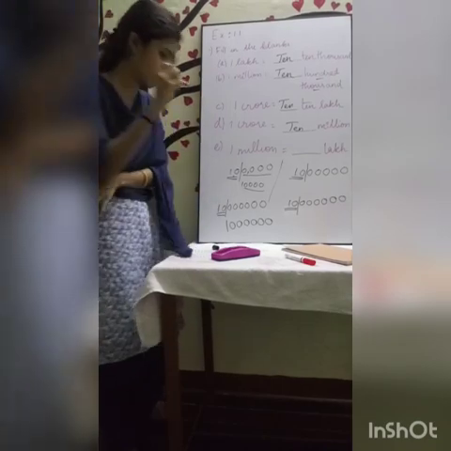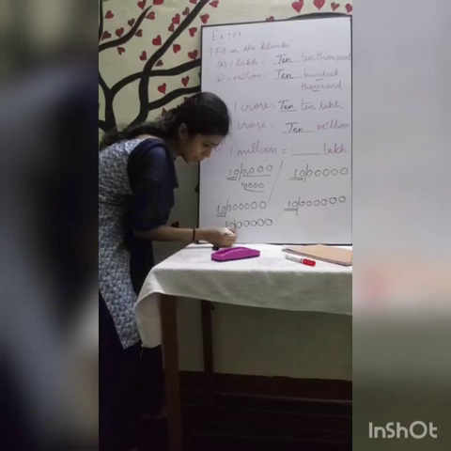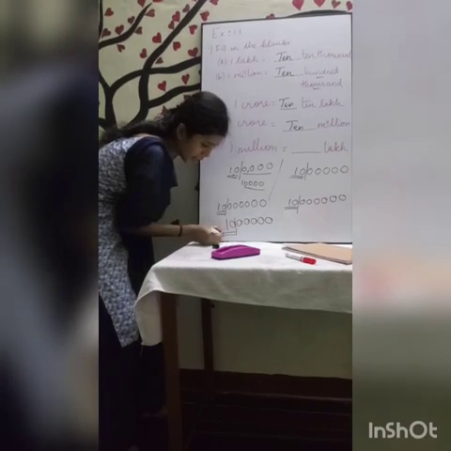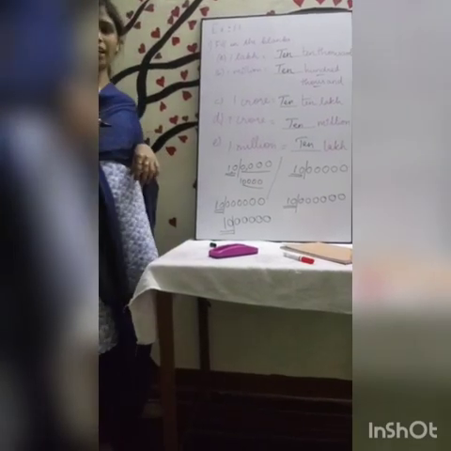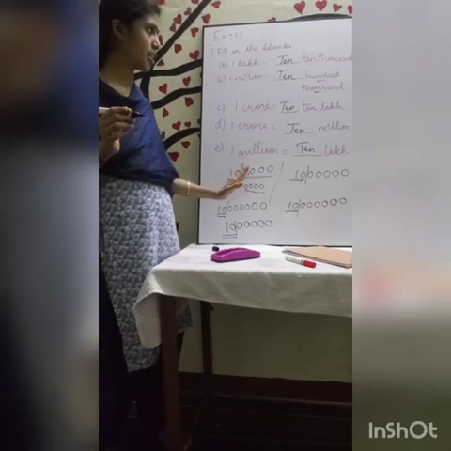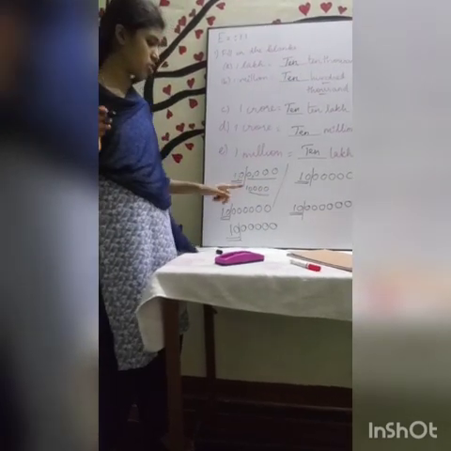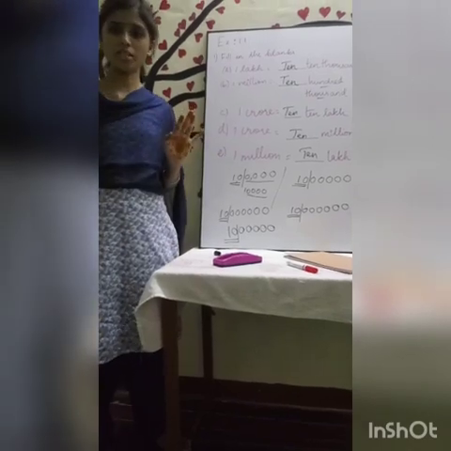So I am going to separate 5 zeros. 1, 2, 3, 4, 5. I have separated. So what is the remaining? 10. So 1 million equals 10 lakh. Understood? Just I am writing this 1 lakh here and separating the zeros. So what is the remaining? I am writing it here. For all the problems we are going to do the same thing.